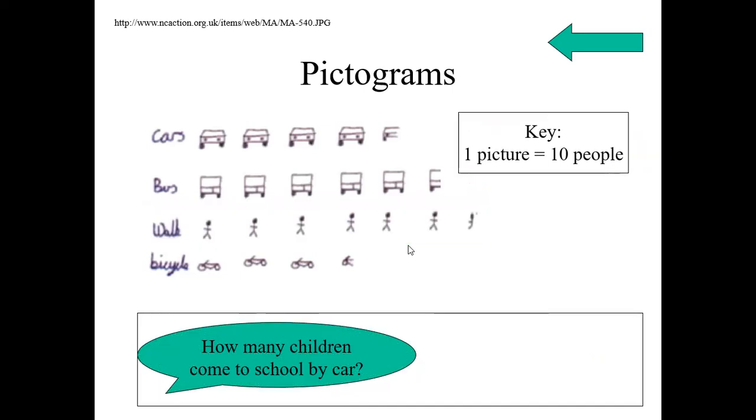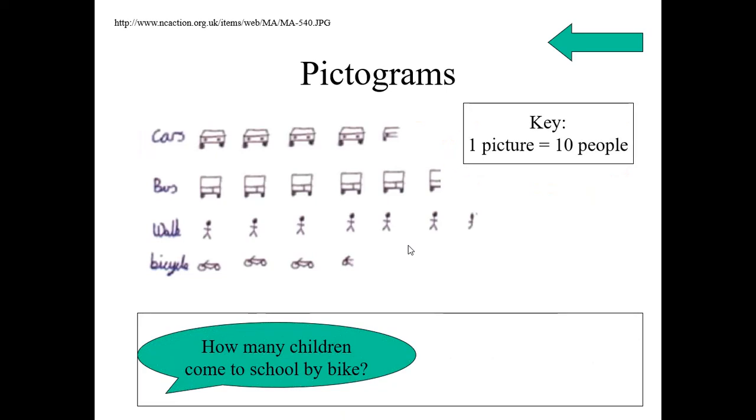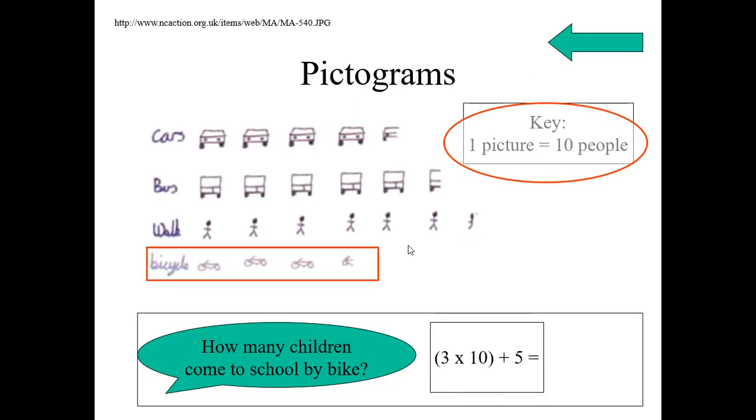In this way, shall we answer another question? How many children come to school by car? Count the number of cars, multiply by 10 and add half of 10. Let us see. Total 4 into 10 plus 5. Answer is 45. Now tell me another answer. How many children come to school by bike? Count the full bikes and count the half bike. Full bikes into 10 plus half. Now write the answer. See the answer. That is 35. This is reading the pictograms.